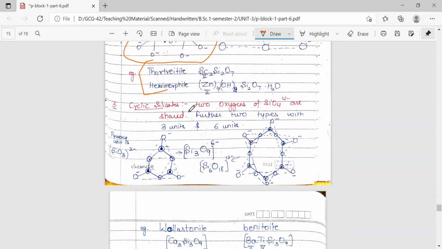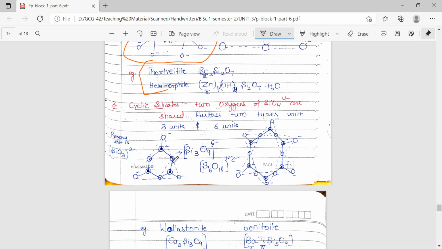Next we have cyclic silicates. In the case of cyclic silicates, 2 types of structures are obtained. 3 SiO4 4- units can combine, and 6 can also combine, to give the cyclic silicates. Whenever there is a combination of 3 units, you can see that it is a hexagon type of structure, and at alternate positions silicons are there, at alternate positions oxygens are there. So on the ring, 3 oxygens and 3 silicons are there, and those silicons have an oxide ion behind them. So this is how it is represented.